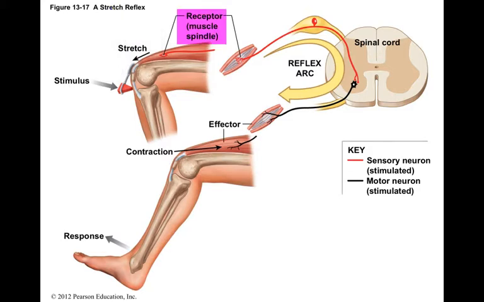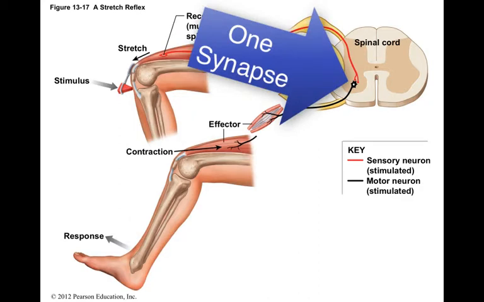The distortion of the receptors in turn stimulates sensory neurons that extend into the spinal cord. These sensory neurons synapse on motor neurons that control the motor units in the stretched muscle. This leads to a reflexive contraction of the stretched muscle that extends the knee in a brief kick. All monosynaptic reflexes involve only one single synapse.